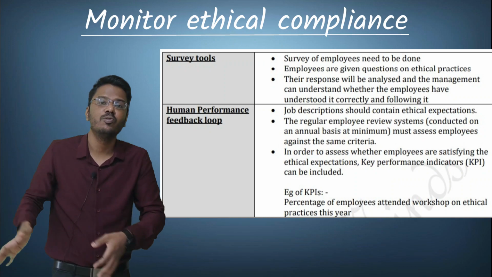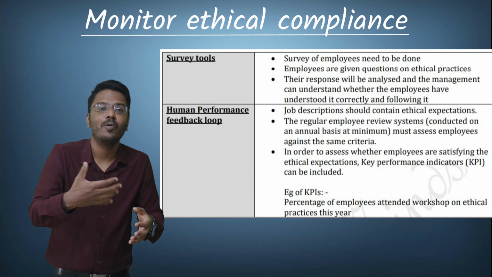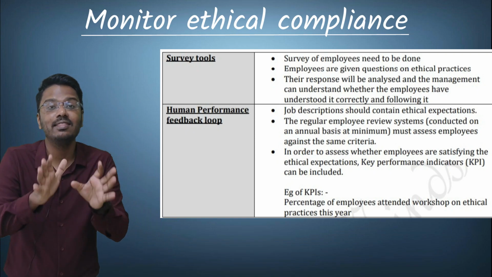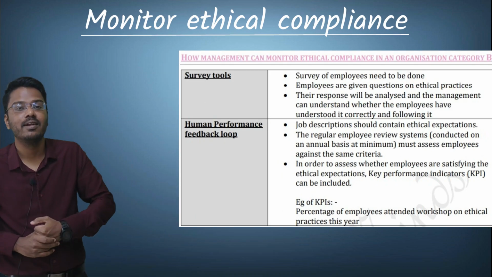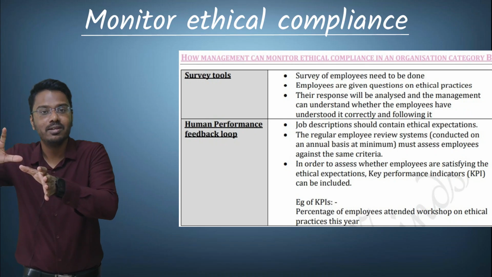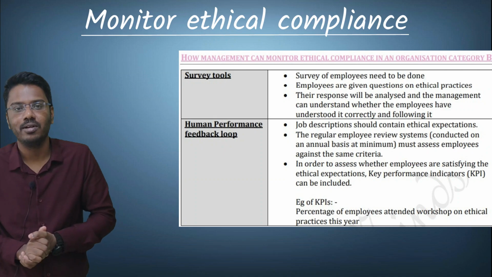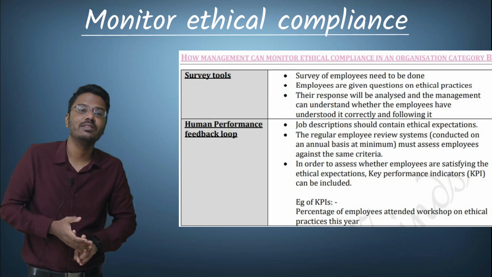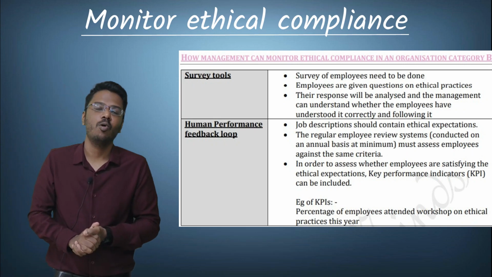When the manager reviews the work of this employee, he needs to review the employee's performance on the basis of ethical parameters as well. For example, if the employee has attended an ethical workshop on ethical practices, the manager needs to review the employee's performance on ethical parameters as well. So these are the two methods through which the management can ensure ethical compliance in an organization.